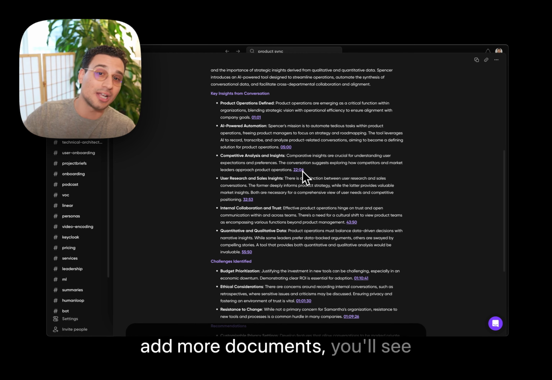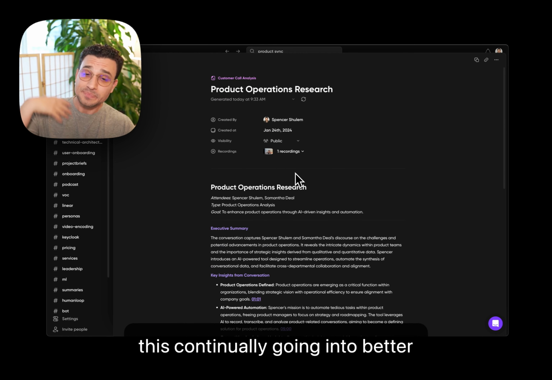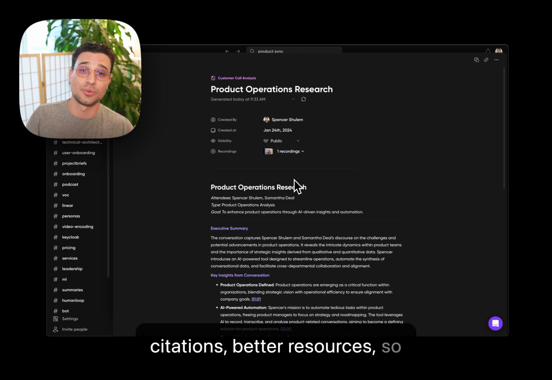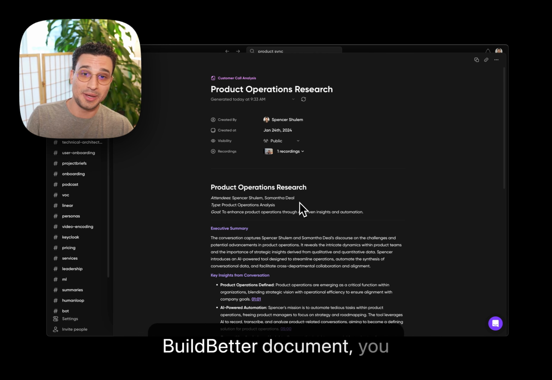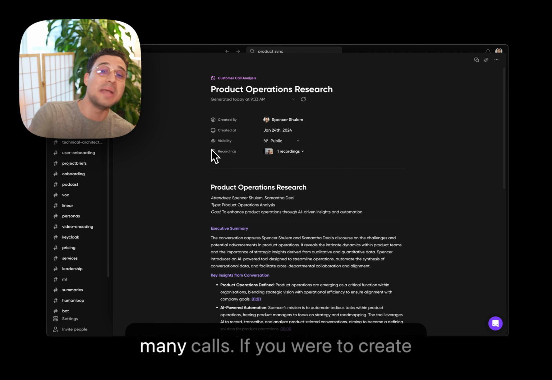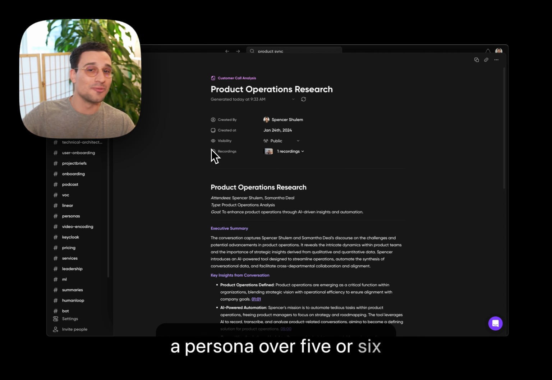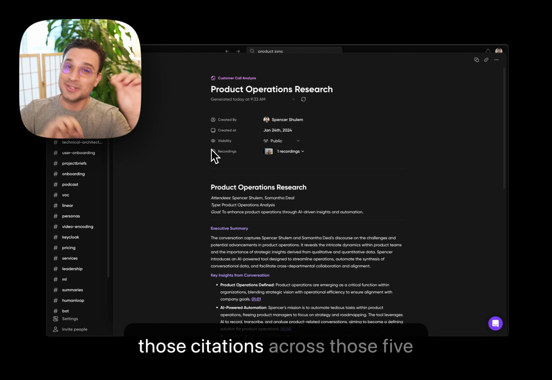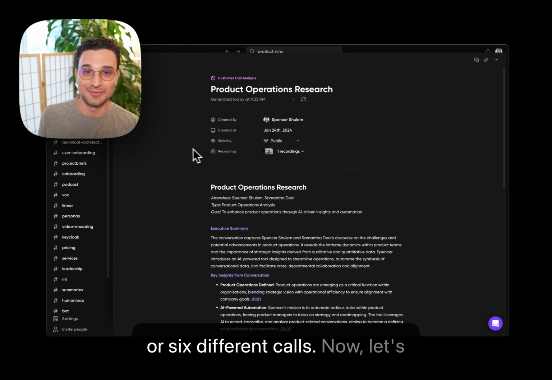And when we add more documents, you'll see this continuing going into better citations, better resources, so that when you do use a BuildBetter document, you know exactly where that information came from, especially when you do it over many calls. If you were to create a persona over 5 or 6 different calls, you now see those citations across those 5 or 6 different calls.